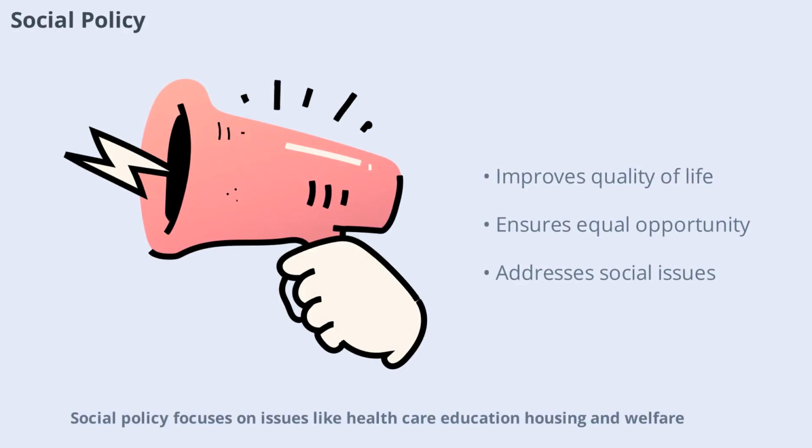Social policy focuses on issues like healthcare, education, housing, and welfare. These policies aim to improve quality of life and ensure equal opportunities for all citizens. Social policy can address problems like poverty, discrimination, and access to services. It reflects a society's values and priorities.